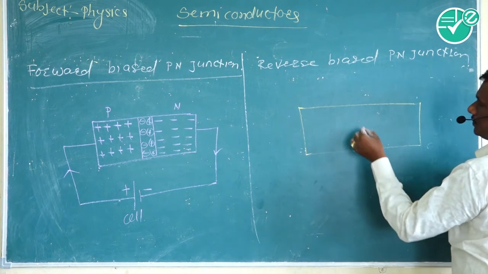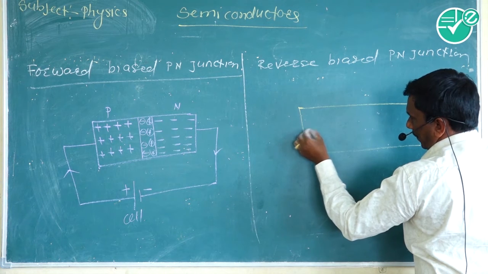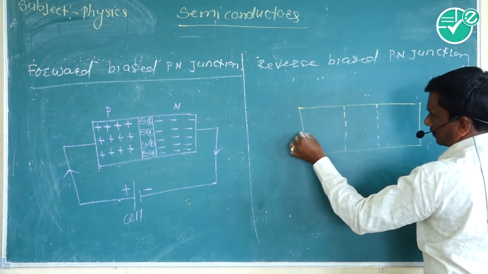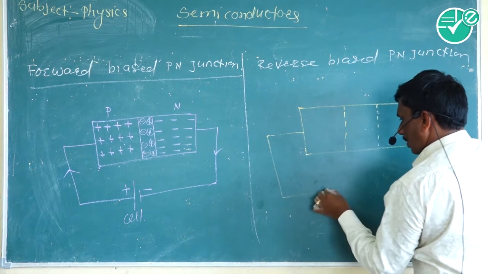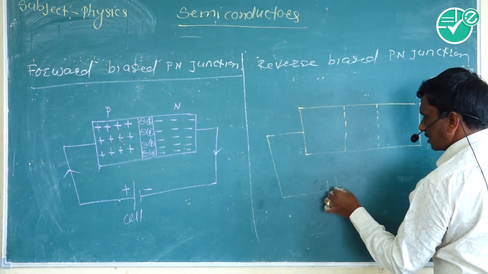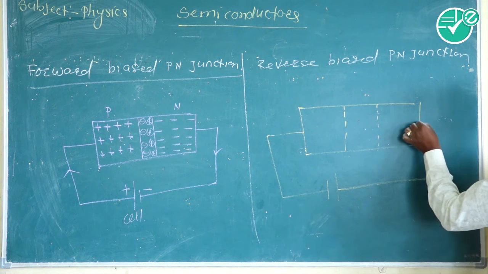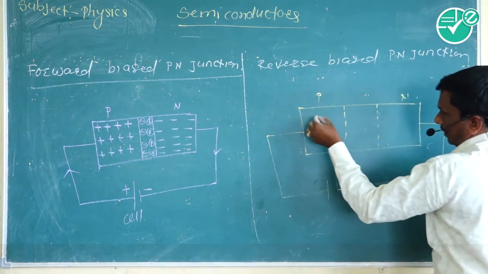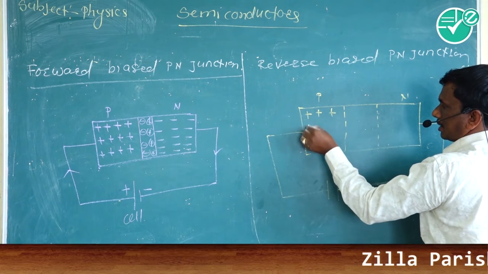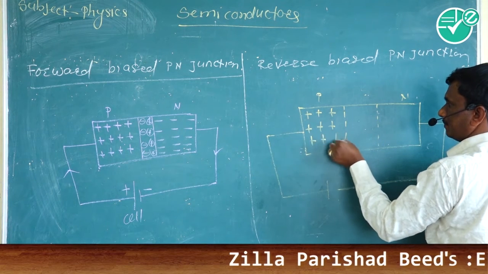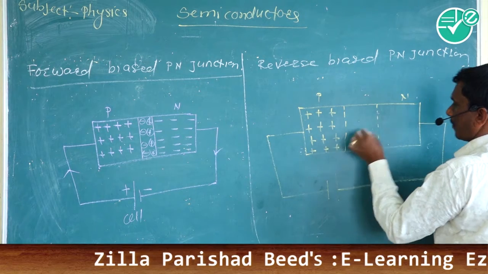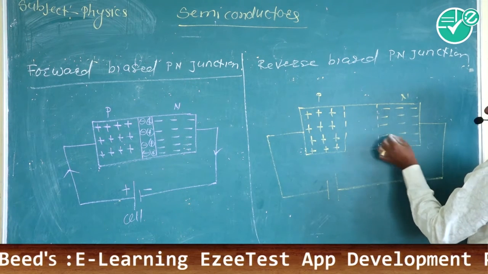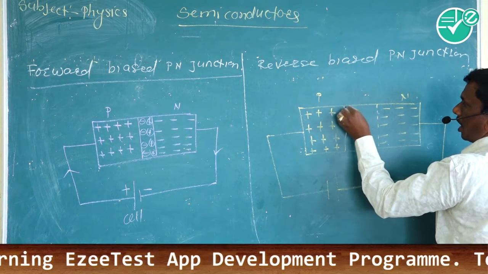When the p-type semiconductor is connected to the negative terminal of the cell or battery, and the n-type semiconductor is connected to the positive. These are the holes, positive charges. These are the negative charges. And these are the ions.